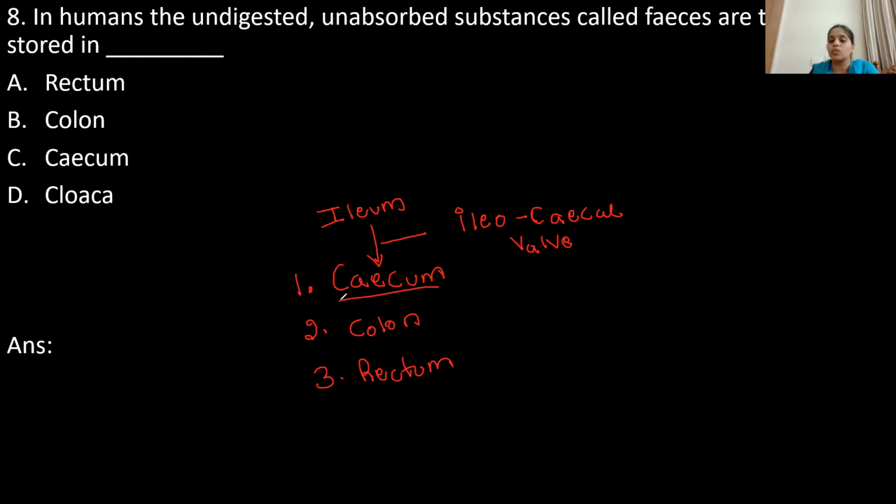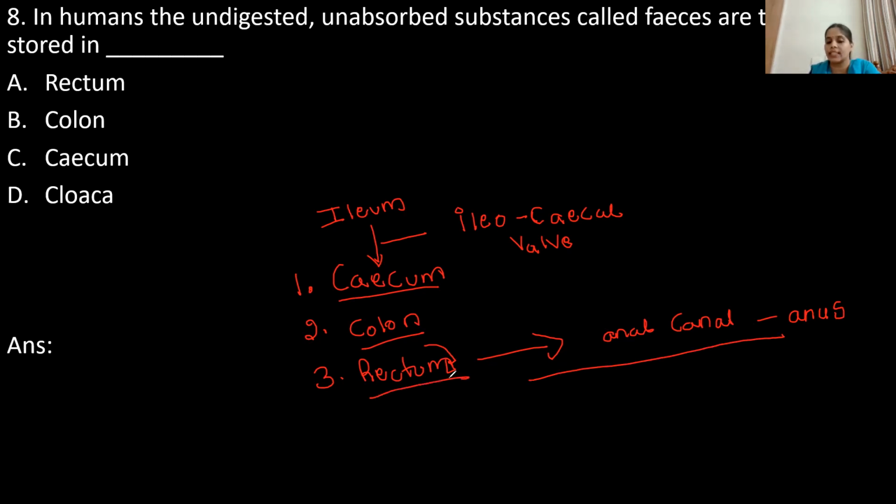So it enters into the first part, the cecum, moves into the colon, and finally it will be stored inside the rectum. Then it enters into the anal canal, and from this canal it opens into the anus and is sent outside through the anus. So before being removed from our body, the fecal matter will be stored inside the rectum for some time. So which option is correct, children? Here option A is correct.